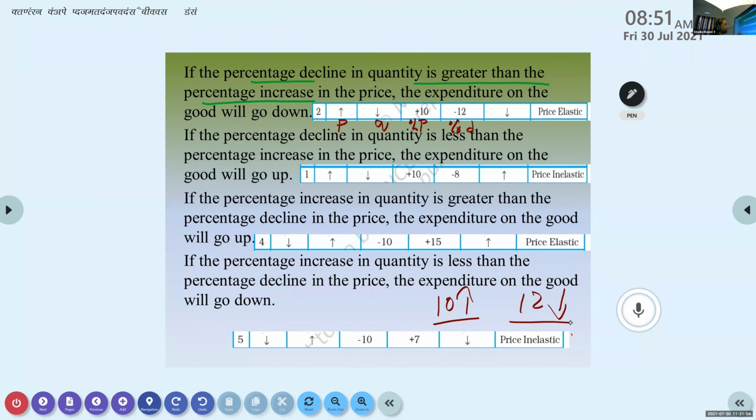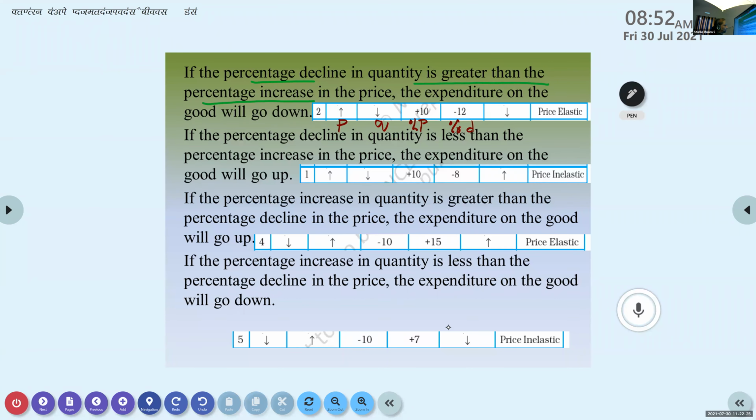Now that's what I told in simple terms. 10 points increase for price, 12 points decreased. So if you see, this 12 decrease is greater than the increase. Okay, that is the first situation given. A decline in the quantity, that is 12, is greater than what? The increase in the price. So what will happen to the expenditure? It will go down. Okay.